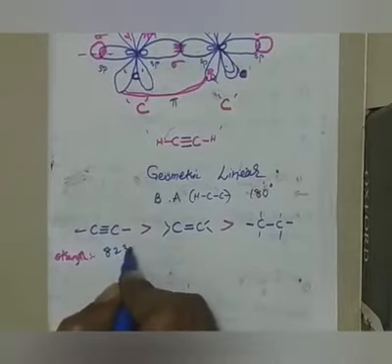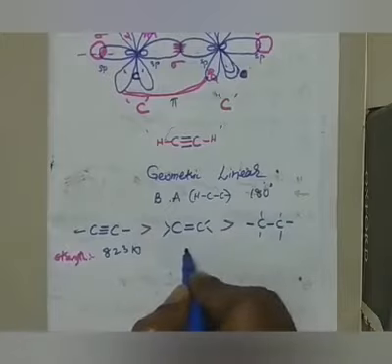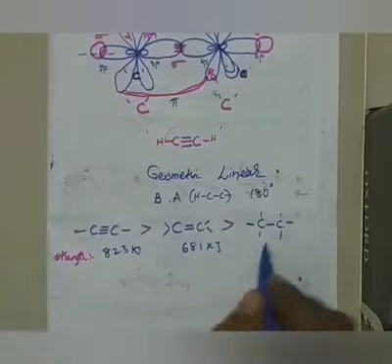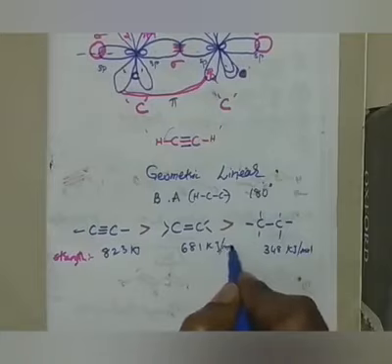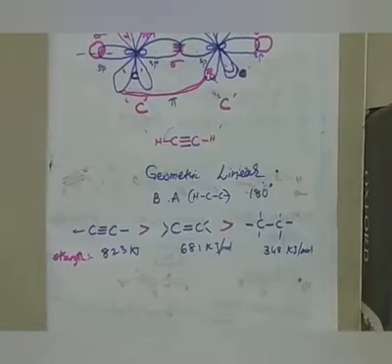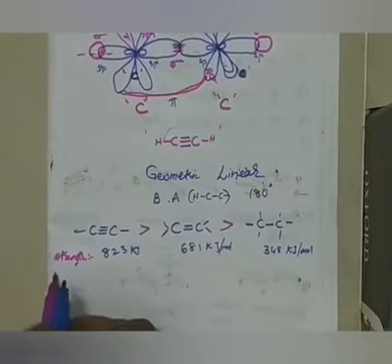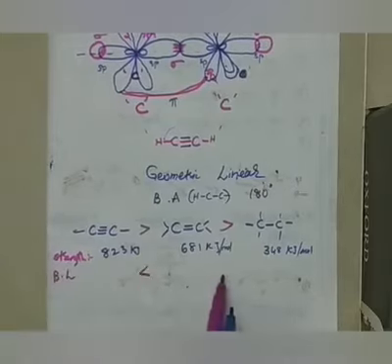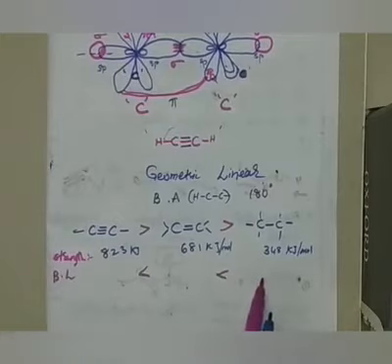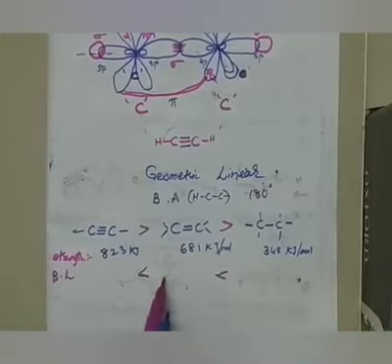Please remember, the bond length of carbon single bond carbon is 154 picometers, carbon double bond is 133 picometers, and carbon triple bond will be 120 picometers. Don't worry about the strength; if you remember that alkyne is stronger, that is enough. But remember the bond length values 154, 133, 120. We need this one. Some numbers you need to